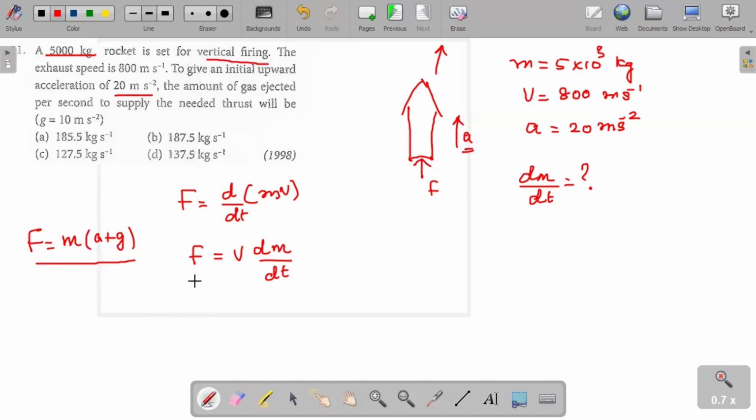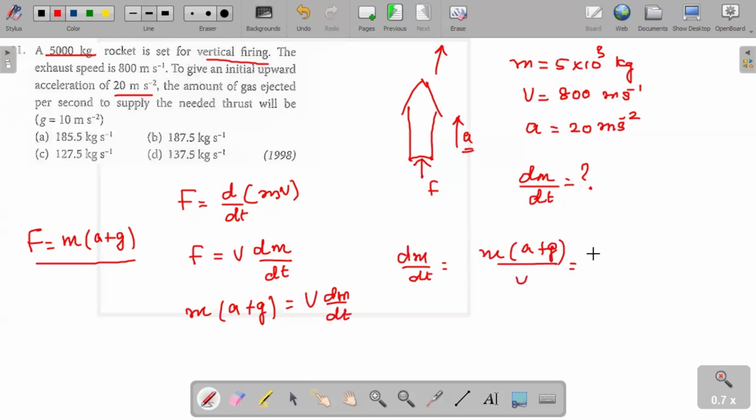So இந்த இடத்துல F substitute பண்ணி, M into A plus G equals V into dm by dt. So take dm by dt out. dm by dt equals M into A plus G divided by V. M is nothing but 5 into 10 to the power of 3. A plus G: A is 20, G is 10, so 30, by V which is 800. 800 to 0 gets cancelled. 3 la 2 points 10 irukku.